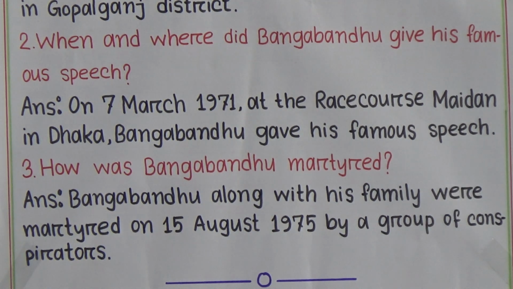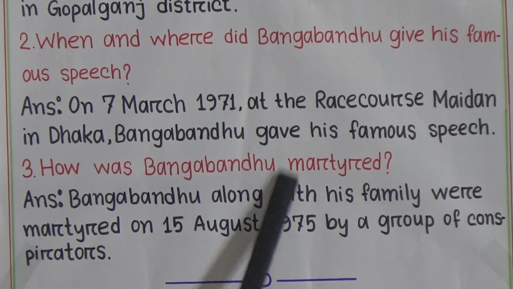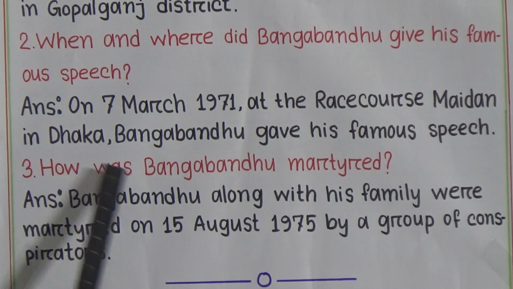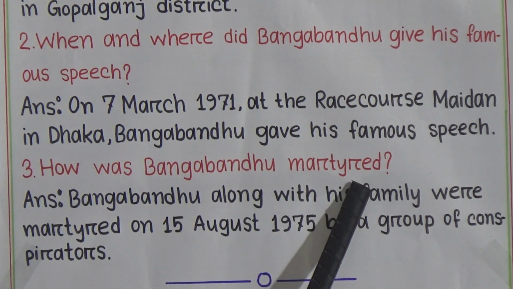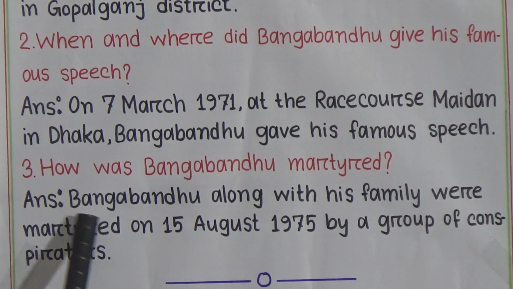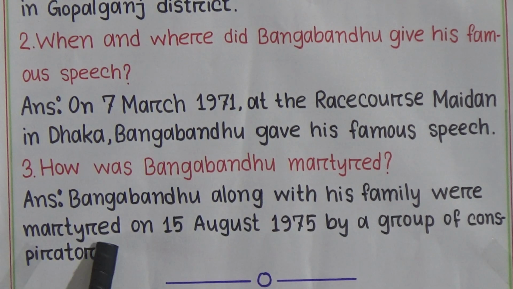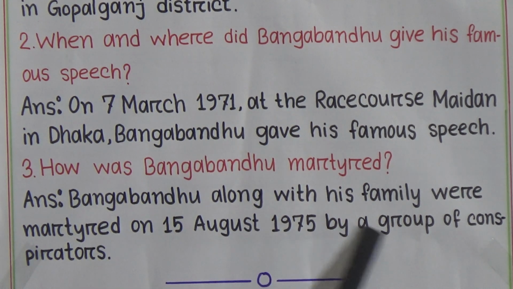Now, last number 3. How was Bangabandhu murdered? The answer will be Bangabandhu along with his family were murdered on 15th August 1975 by a group of conspirators.